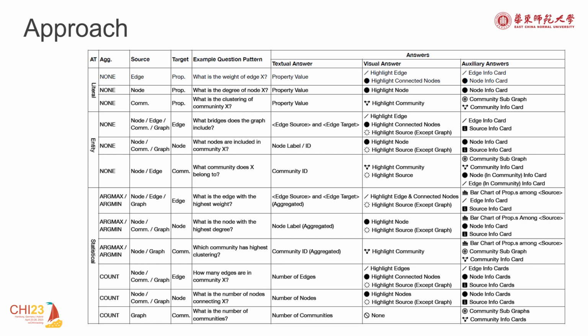GVQA's answer is composed of 3 components: textual answers, visual answers, and auxiliary answers. In terms of answer presentation, we design entity highlighting, subgraphs, and information cards. Entity highlighting is the commonly used method, where we render red borders and shadows for the entity, scale up the node size or edge width, and display the label beside it to make it more noticeable. Highlighting a community will highlight all the nodes and edges belonging to it. Subgraphs are also designed for communities. We take the nodes in the community and the connections between them and form a separate subgraph for presentation to the user. Info cards contain commonly concerned properties, such as labels, degrees, or centralities of the entity.